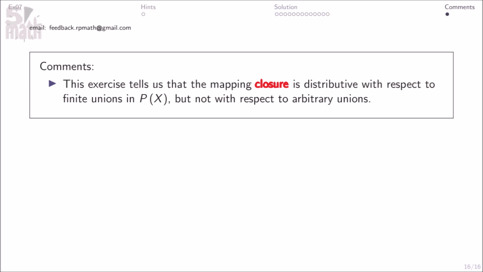Comments. This exercise tells us that the mapping closure is distributive with respect to finite unions in P of X, but not with respect to arbitrary unions.